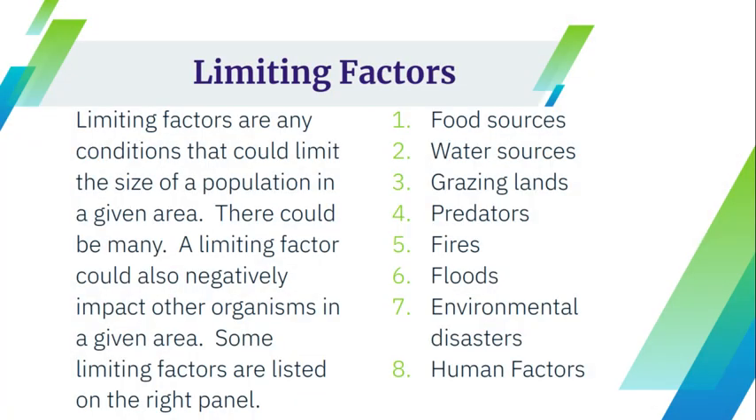Limiting factors. Well, that would be an example of something that could eliminate the food or water. Limiting factors are conditions that would limit the size of a population in a given area. There could be many. Limiting factors could also negatively impact other organisms in a given area. Some limiting factors are food sources, water sources, grazing lands, predators. How many predators are there? Fire. A fire would be a limiting factor for an ecosystem. Floods, environmental disasters, human factors.